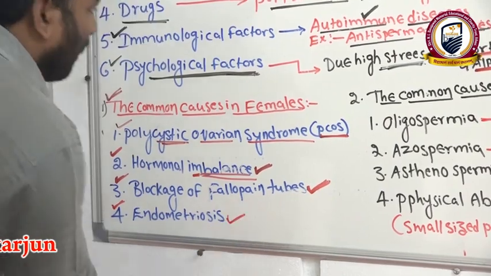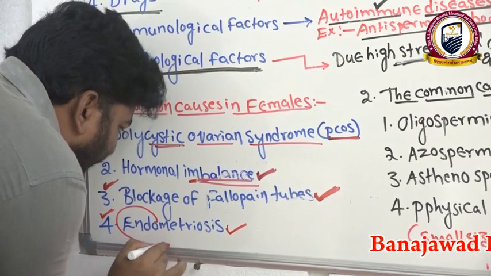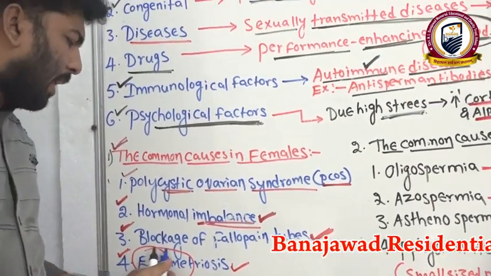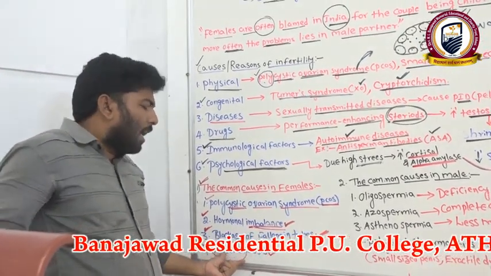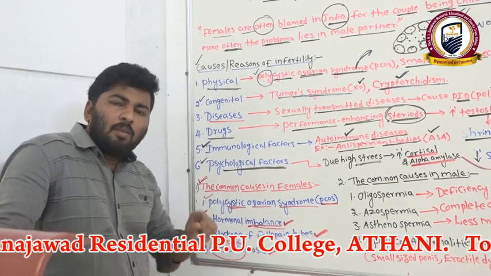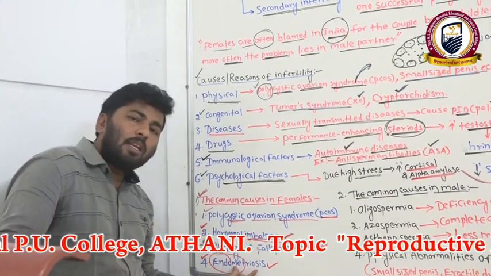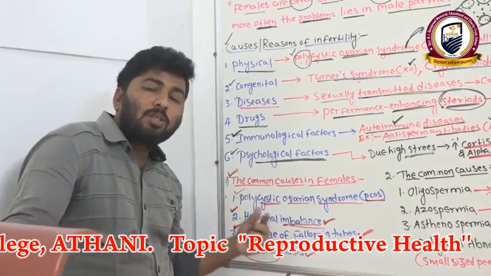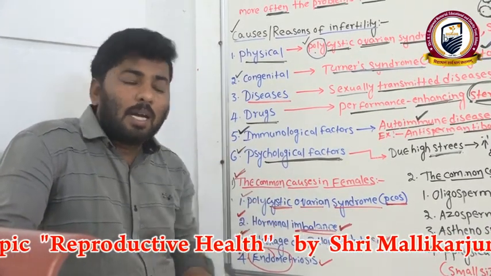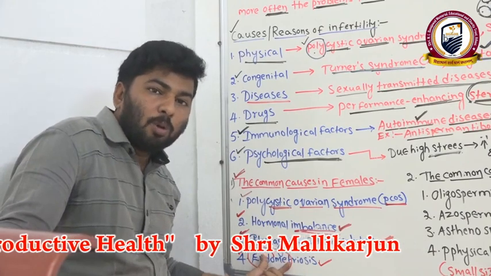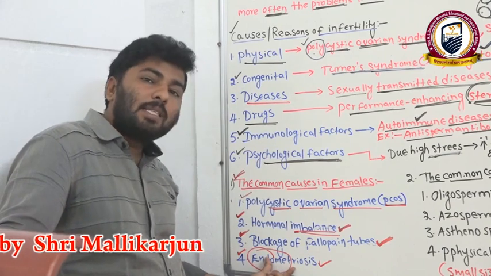Now another one, that is the endometriosis problem. Endometriosis, actually, the meaning is related to the endometrium layer. Similarly, the endometrium layer is present in the uterus region. Here an endometrium-like layer is forming outside of the uterus. Outside of the uterus means it may be in the fallopian tube region, or in some other regions, the endometrium layer may develop instead of developing inside the uterus.